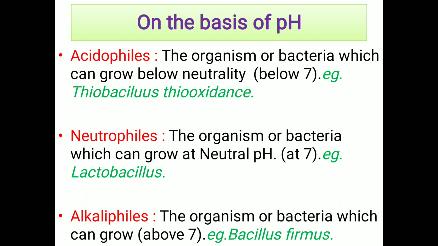Next one, neutrophiles. As we know, neutral pH means those bacteria which grow better at neutral pH, that is when the pH is 7, are called neutrophiles. For example, Lactobacillus. Next one, alkaliphiles. Again very simple: those organisms or bacteria which can grow when the pH is above 7. If the media or soil has a pH above 7, then such bacteria grow at a better rate. For example, Bacillus firmus.